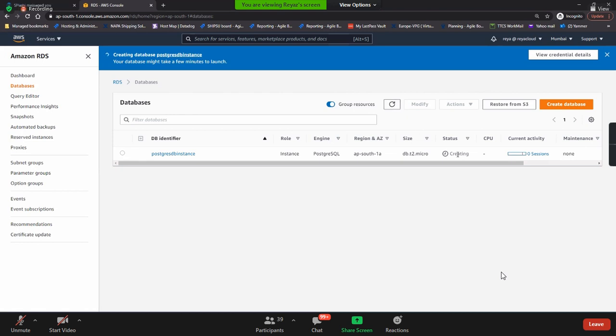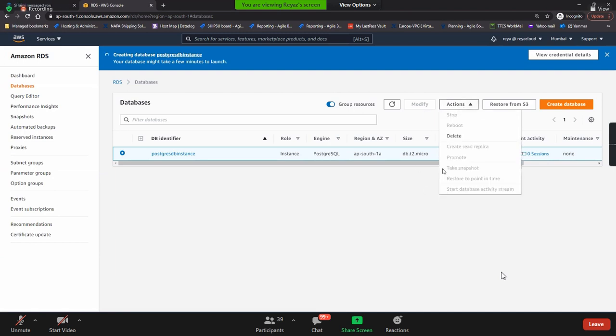We need to wait until this is available. Whatever settings we selected while creating it, you can go and modify anytime. If you click on modify, you can change the settings we have selected. It is grayed out because it is creating at the moment, and actions are also all grayed out.